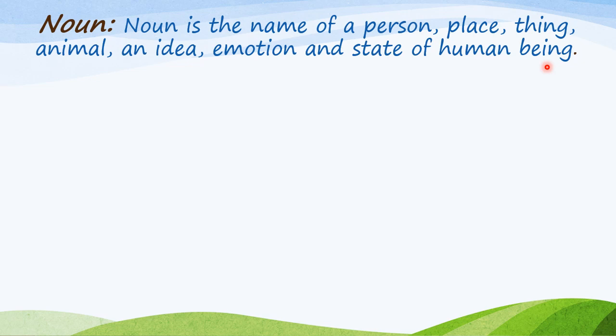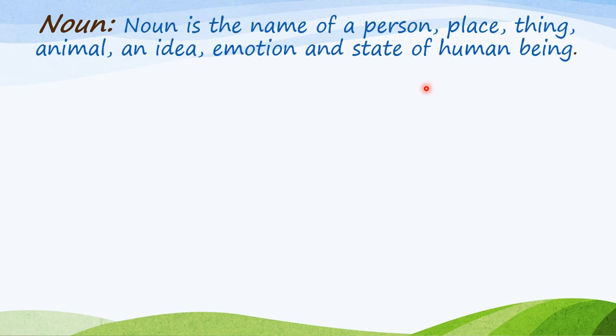As earlier I told you children, anything in this world has a name. Is it clear? So emotion, like sad. Sad is an emotion. Yes, when we feel low. And it is the name of an emotion. The emotion which feels low, we call it sad. Yes children. And childhood, like, you all are in which stage of life? Childhood. Yes children. So this is right to say it is a name of emotions, ideas and state of human being.